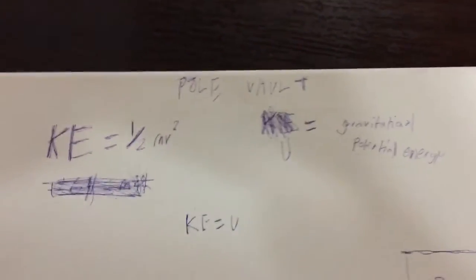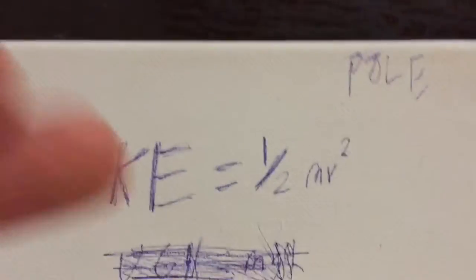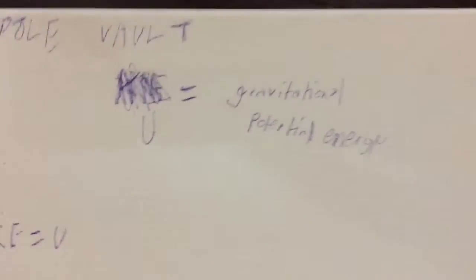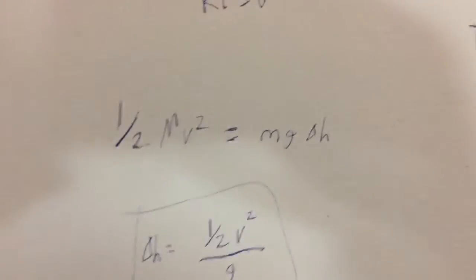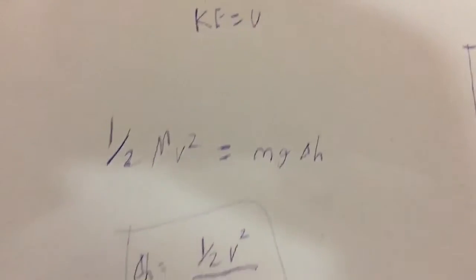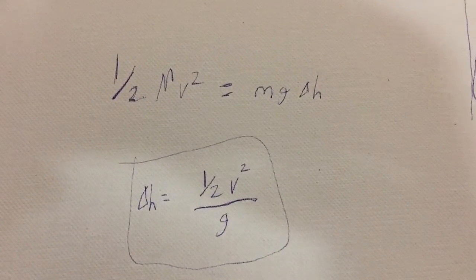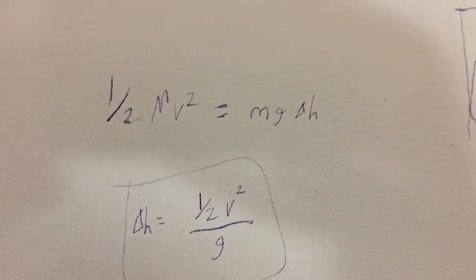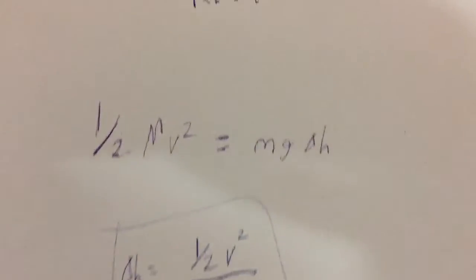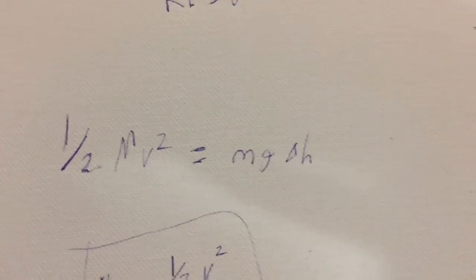So I'm sure all you bros know that kinetic energy, KE, equals 1/2 mv squared. And then you got your U, which is potential energy. But in this case, it's going to be the gravitational potential energy. So we can set those two equal to each other and have 1/2 mv squared equals mg delta H. And so we can solve for delta H, which is height, obviously. And that equals 1/2 v squared divided by g. Those two masses will cancel.